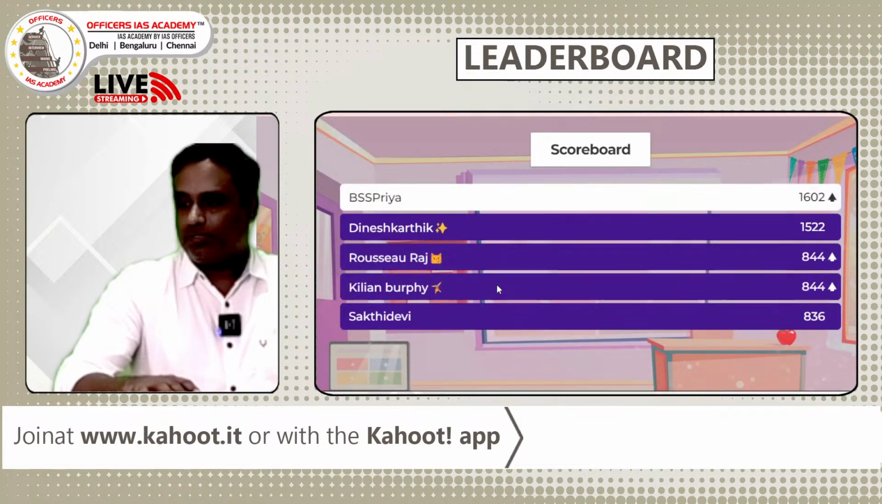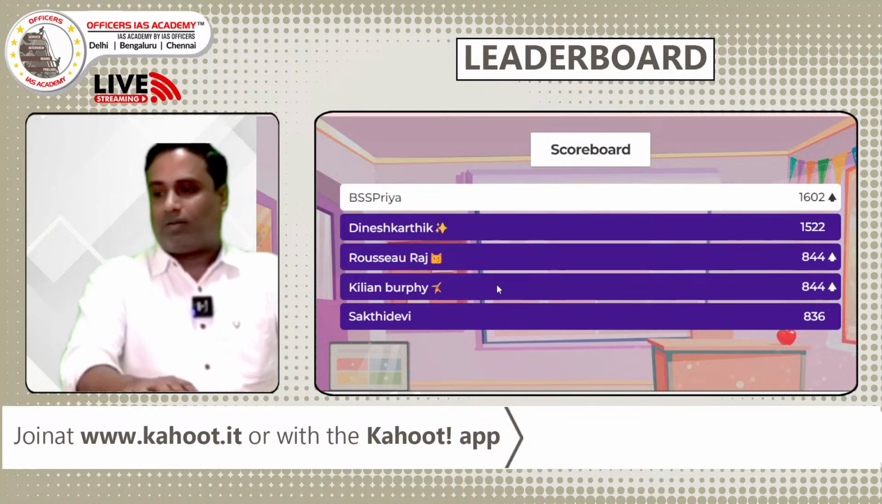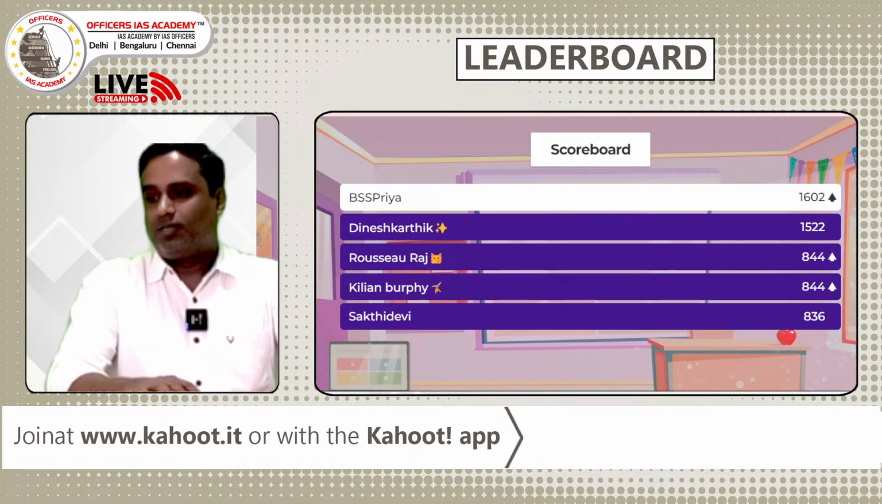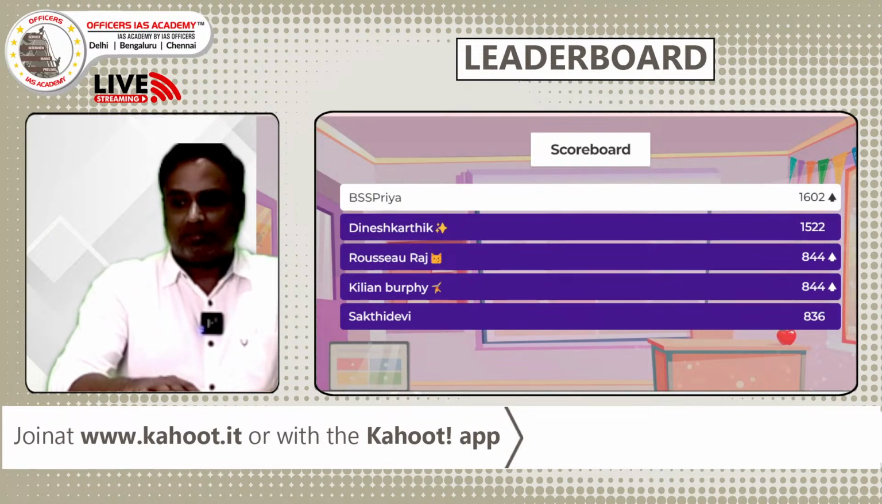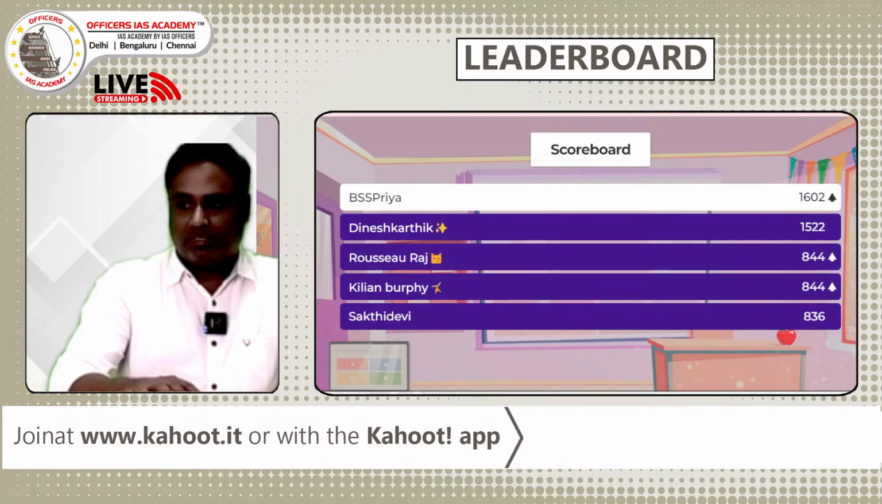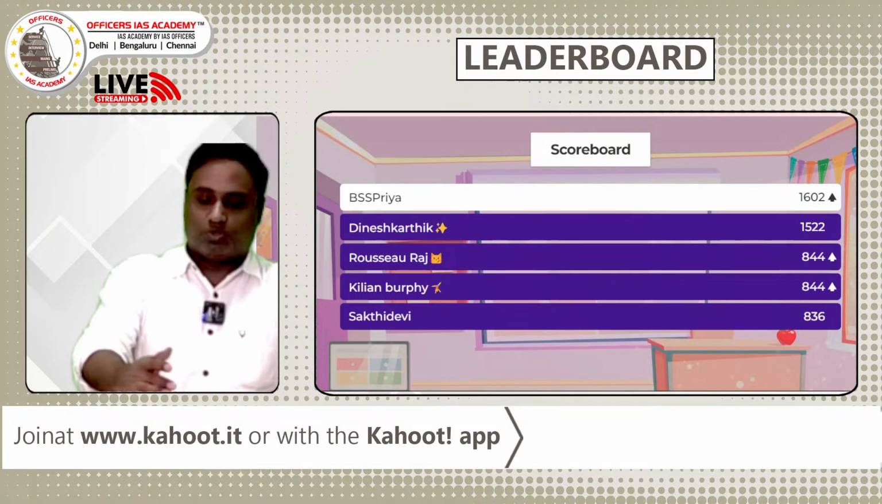The leaderboard says Priya has now come to the second spot. Dinesh Karthik, a little bit slower, comes to the second one. Suraj is third, and Kilan Burpi and Sakti Devi are 4 and 5. I think now our competition begins. That's good. Now we go to the next question.